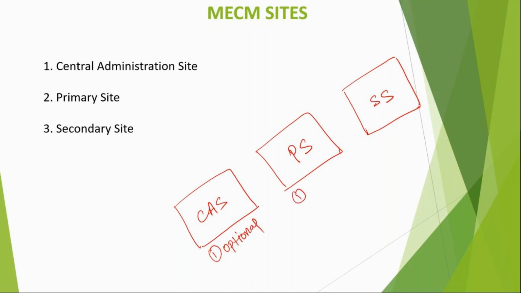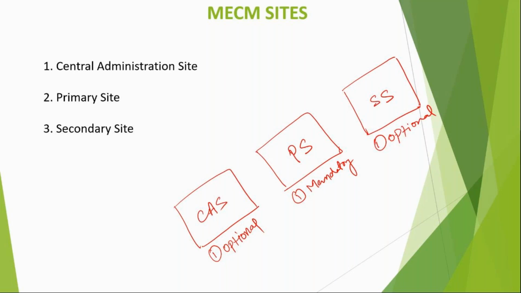The primary site is the mandatory one, but central and secondary, these two sites are optional. Optional means they are needed only on certain conditions.